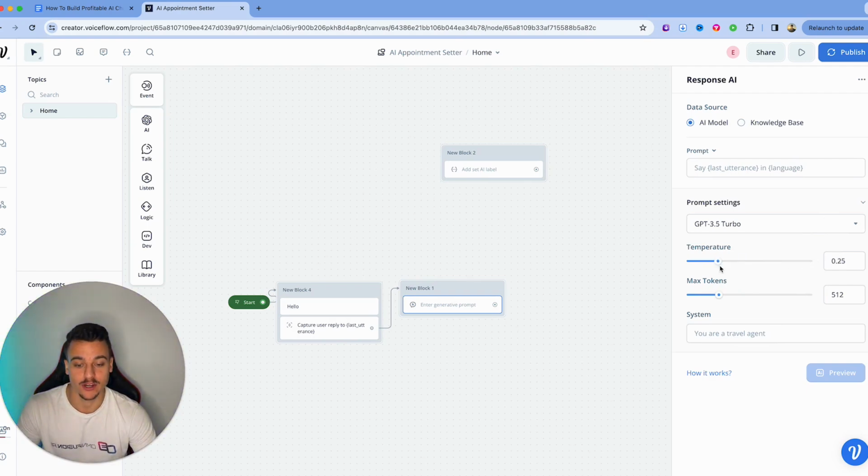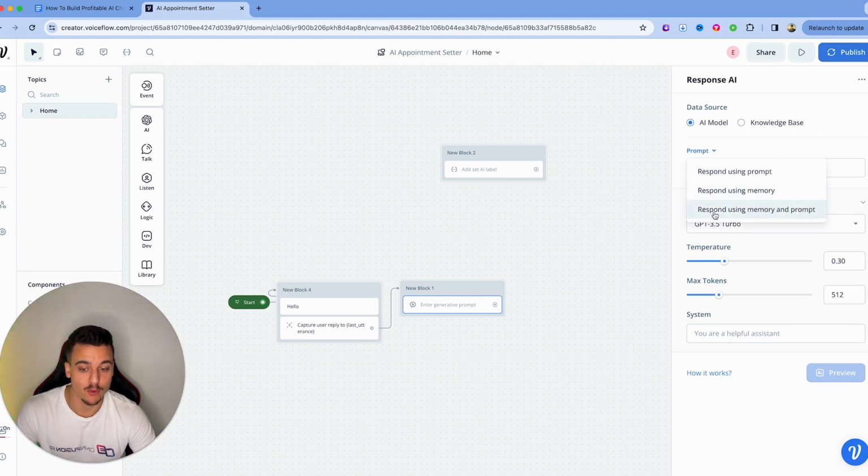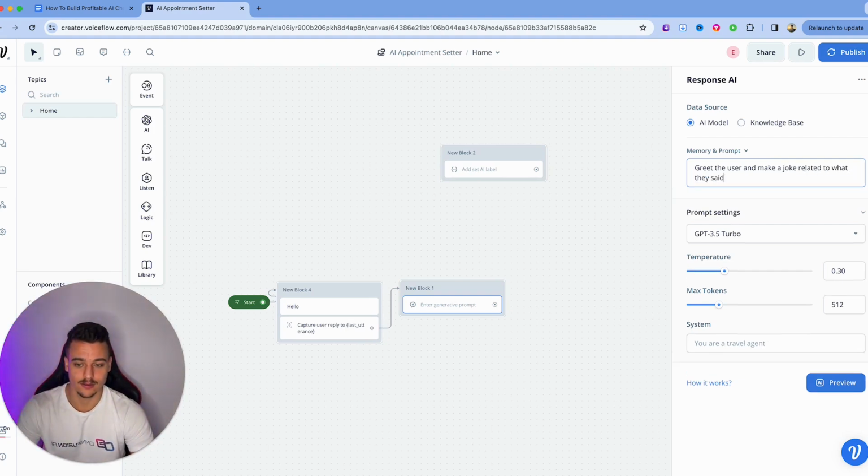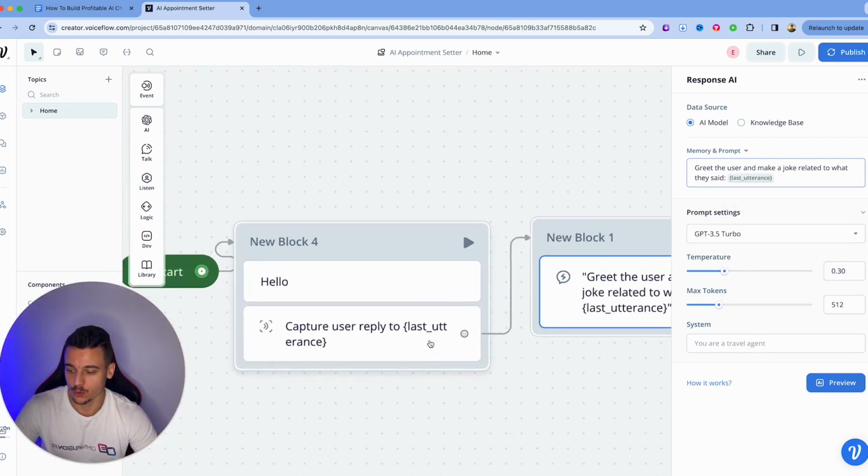The temperature, we're going to keep lower. We're going to keep it around 0.3 for this AI appointment setter. We're going to use GPT 3.5 Turbo. Now we have the system prompt and we have a regular prompt, and we're going to use memory and prompt in this case, since we do want some memory left over. Now, just as a small example of how this works, we're just gonna say, greet the user and make a joke related to what they said. And here we're going to use last utterance, which is the user's reply.